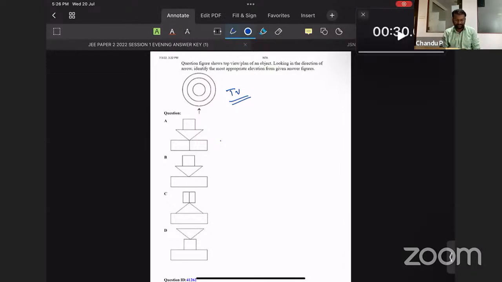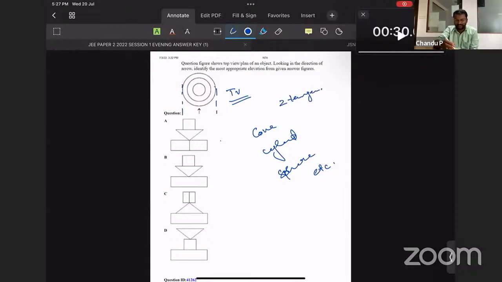Sometimes they will try to make some changes, and those changes happen in the options itself. So these are the circular top views. Which figures have circular top views? Cone, cylinder, sphere, and so on all have circular top views. A circle means only two edges. Two edges means only two tangents can be drawn from a particular direction.